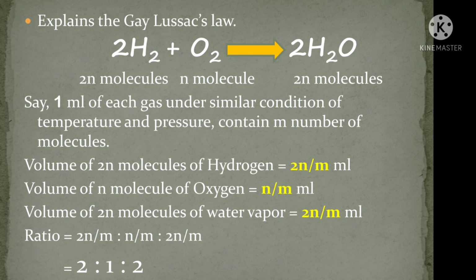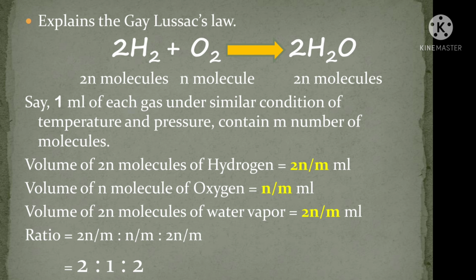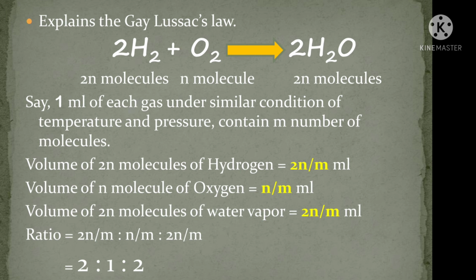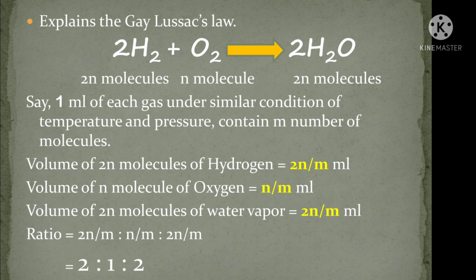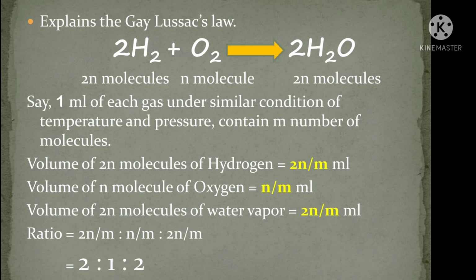The third one is, it explains Gay-Lussac's law. Let's see how. We know that hydrogen and oxygen combine to form water vapor. The reaction is 2H2 plus O2 gives 2H2O vapor. We can write, applying Avogadro's law, that 2n molecules of hydrogen react with n molecules of oxygen and form 2n molecules of water vapor.